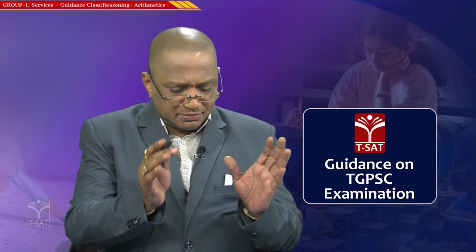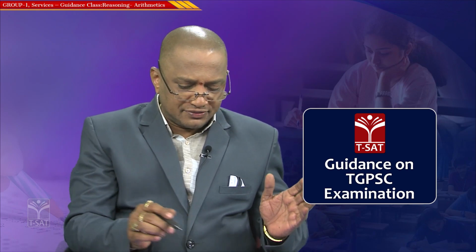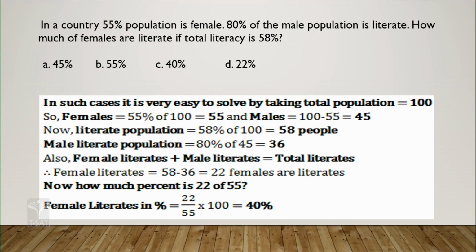Without using a pen also you can calculate, but I will give clarity to the explanation here. Very simple. We don't know the total population, say 100. Then female percentage is 55%. Then male percentage is 100 minus 55, which is 45. Clear?